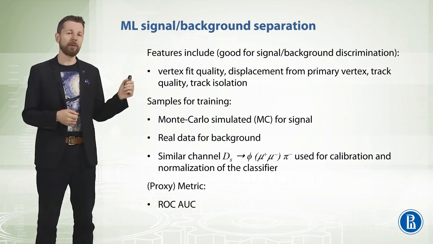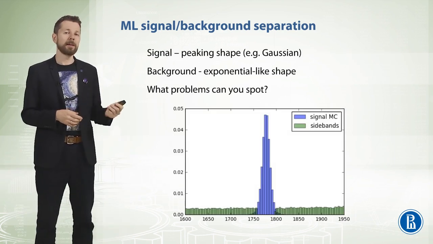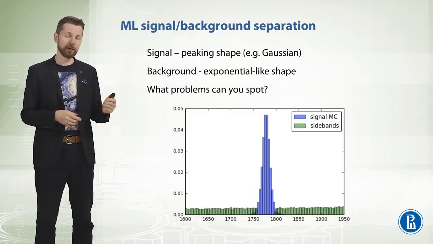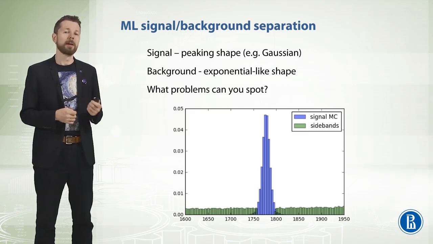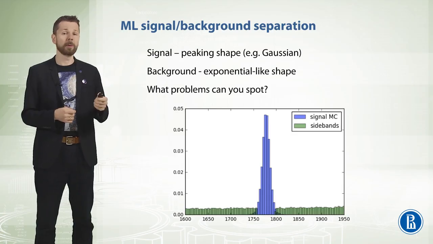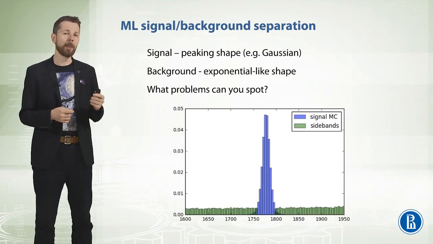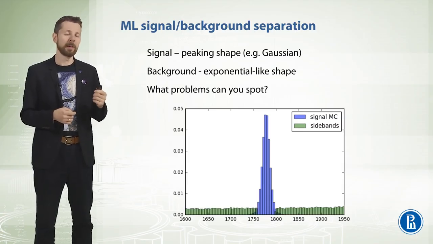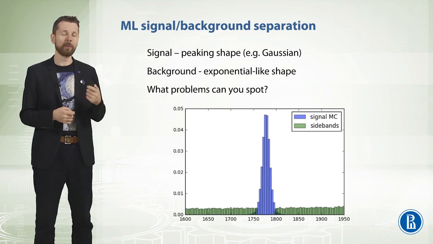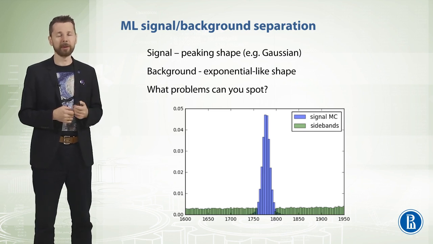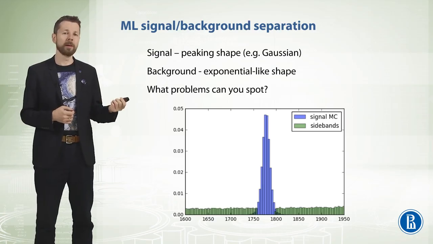So as we mentioned before, the signal in the mass region, or signal region, has a very different shape from the background. So you can probably spot the problem: if we give mass, or a feature that correlates with the mass, to the classifier, we might get a biased estimation of the number of background events. We'll come to this point a little bit later. But let's continue with the strategy.